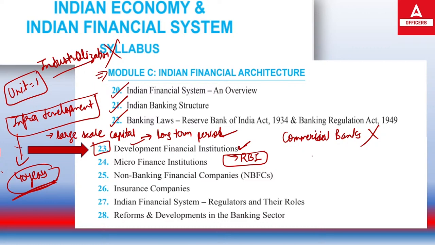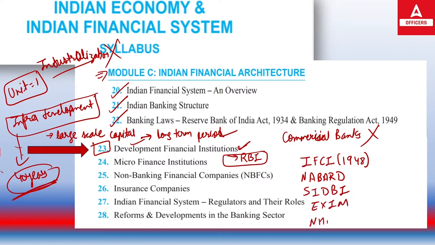If we talk about development financial institutions, the first one was IFCI, established in 1948 after independence, obviously. Apart from that, we have NABARD, SIDBI, Exim Bank, NHB, and the latest one, NaBFID. NaBFID is the latest development financial institution, introduced in 2021. So remember when the first one came and when the latest one came. This is all the basics of your development financial institution chapter.